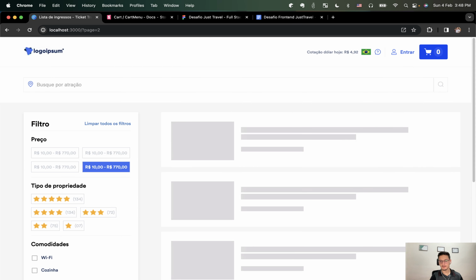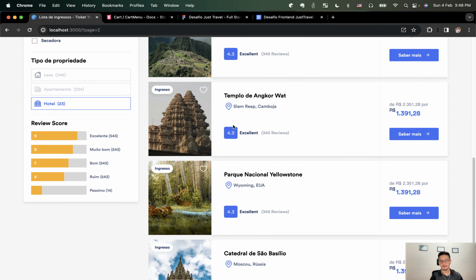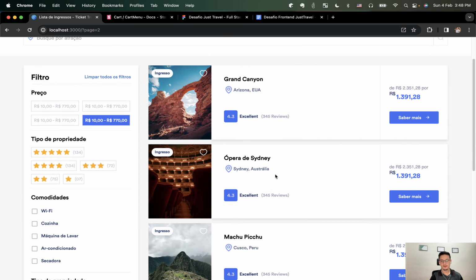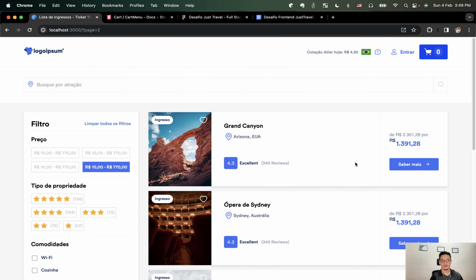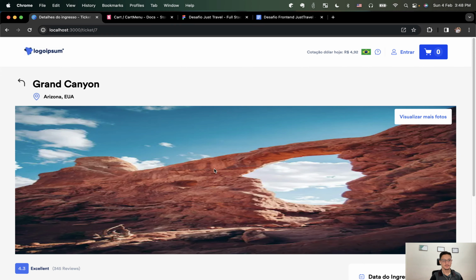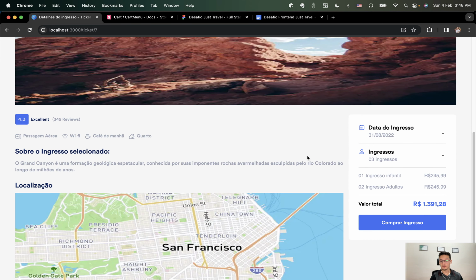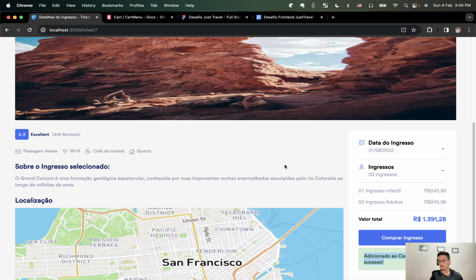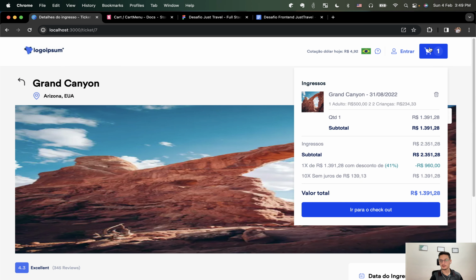Clicking on the two, it will change the list with new tickets, where we can visit each one to see the details. And here in the details page, we can comprar ingresso, we can buy the ticket by clicking on comprar ingresso, and when we do that, a message will appear saying that it was added to the cart with success. So when we open the cart menu here, our ticket will appear.